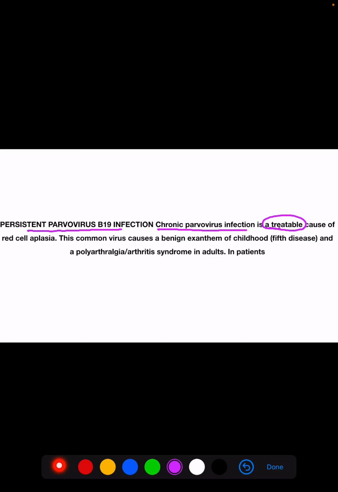This common virus causes a benign exanthem of childhood, which is fifth disease, and it causes polyarthralgia or an arthritis syndrome in adults. If parvovirus infection is causing pure red cell aplasia, this is a treatable cause. So in children it is a benign exanthem, fifth disease, and in adults it presents as polyarthralgia or arthritis syndrome.